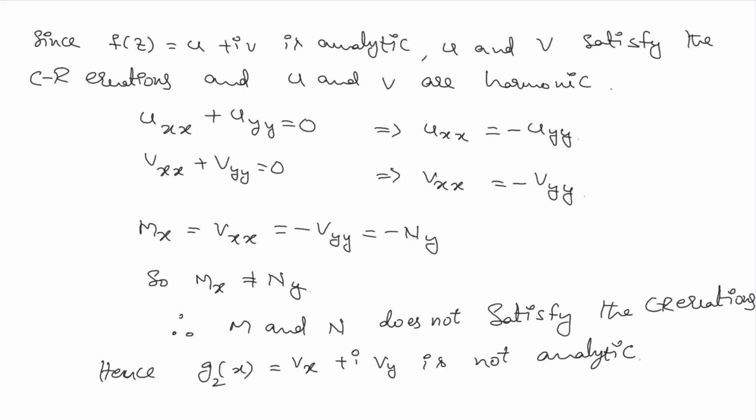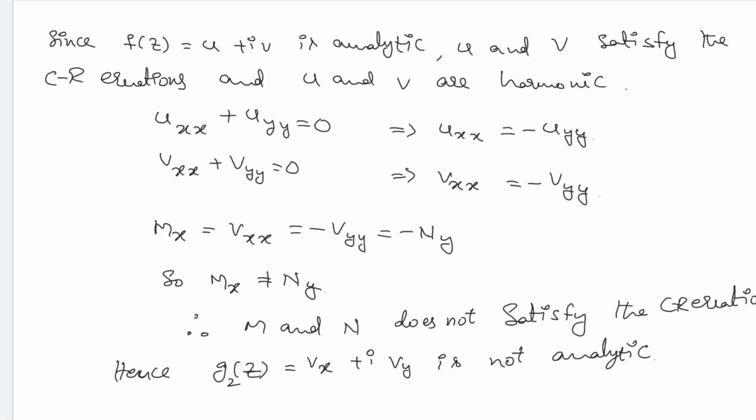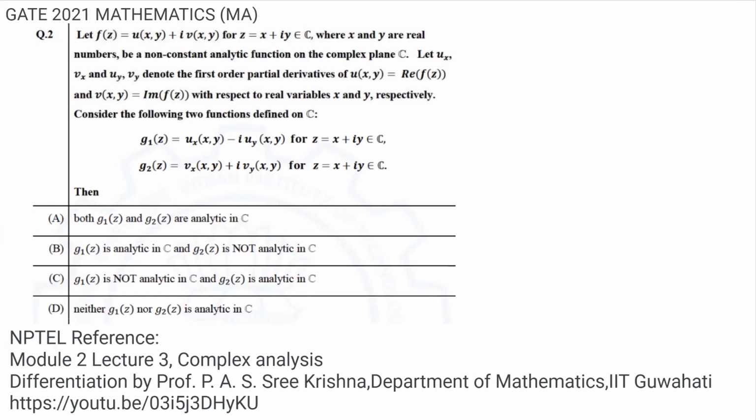Yes, the real and imaginary parts should satisfy the CR equations. That is the necessary condition for an analytic function. So G2 of z is not analytic, whereas G1 is analytic. So from the given options, G1 is analytic and G2 is not analytic. So option B is correct. Answer is option B.